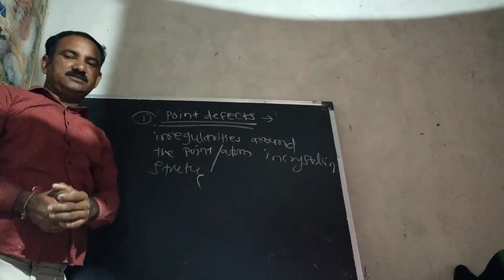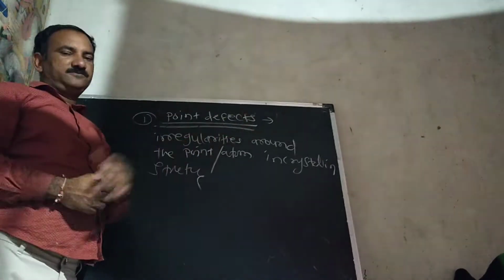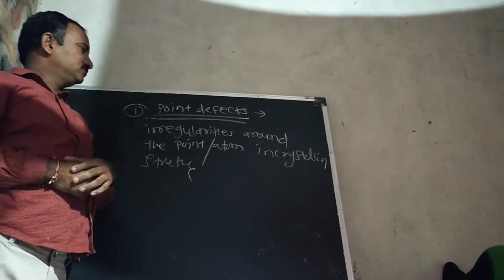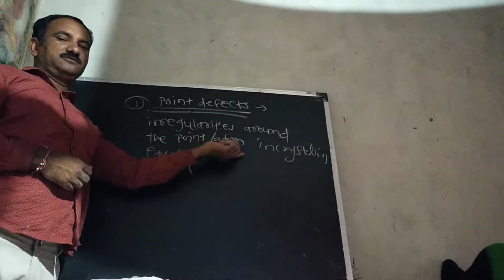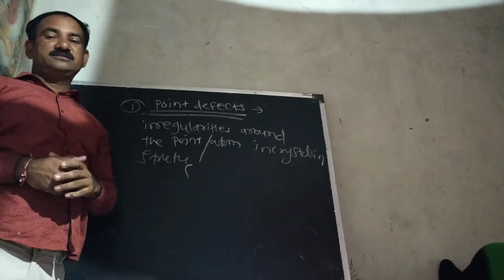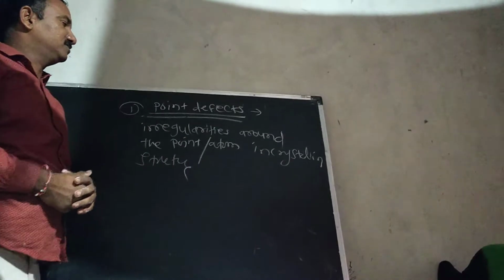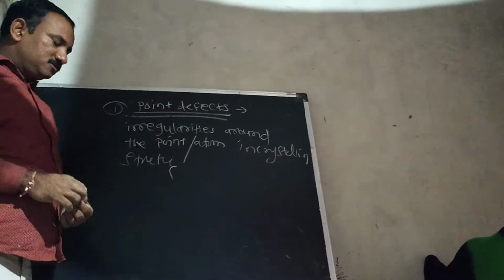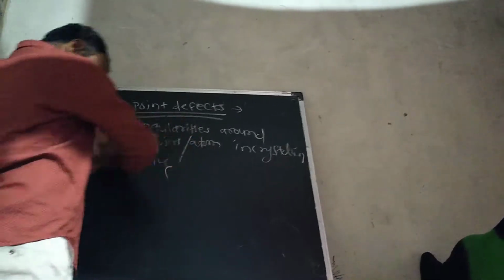What is a point defect? Irregularities, imperfections, or faults around the point, around the atom in the crystalline structure of a substance, are called point defects. Okay. So what are the types of point defects?